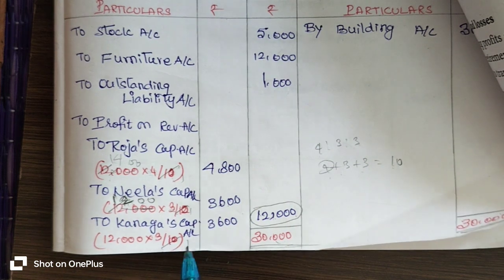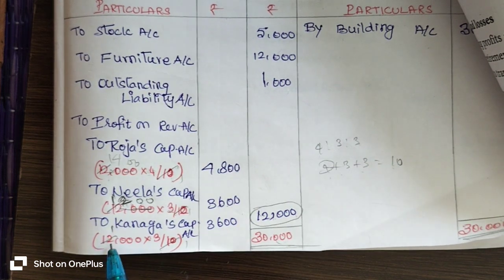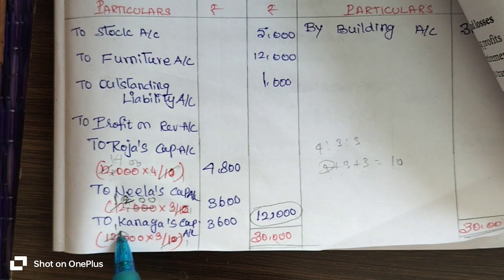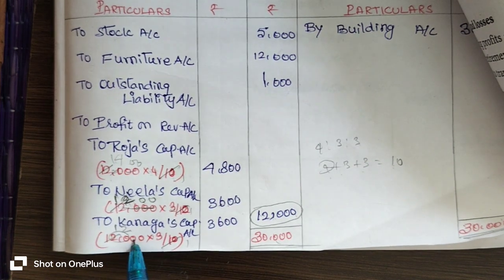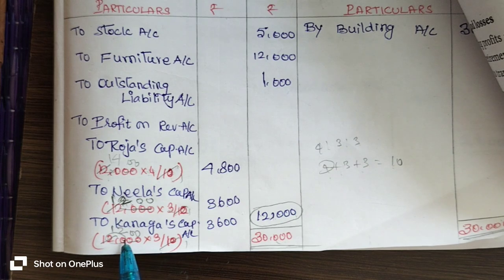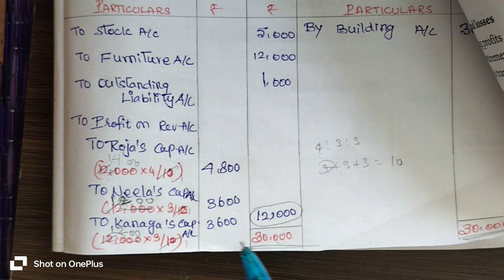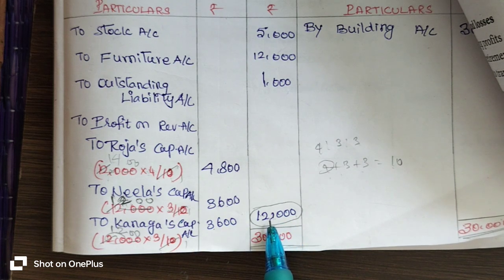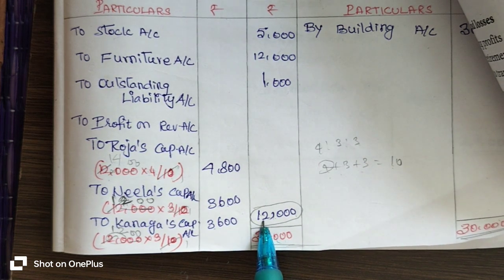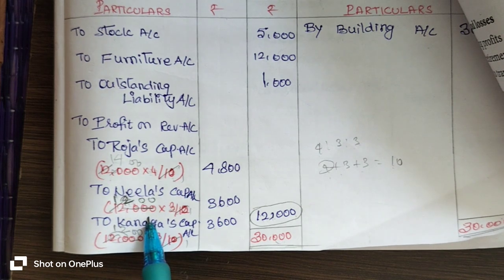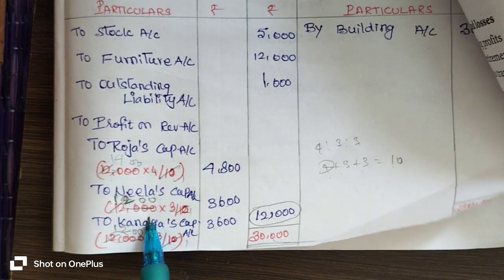Then Kanaga. 1 ten is 10. Remaining 2 is converted into 20. 2 tens are 20. These two zeros are to be added here. 1,200 into 3 gives 3,600 rupees transferred to Kanaga's capital account. So we have transferred that 12,000 rupees profit on revaluation into all partners' capital accounts with their profit sharing ratio.